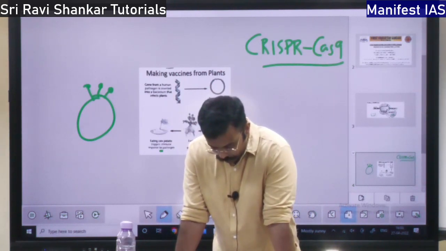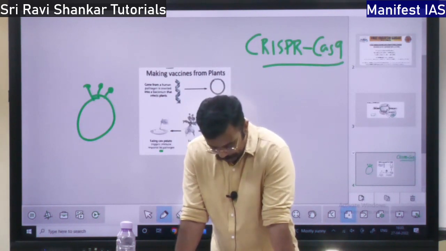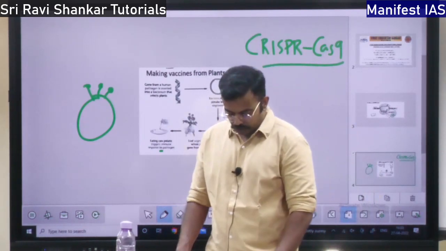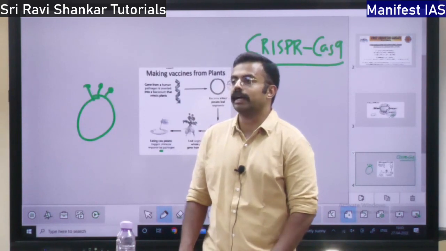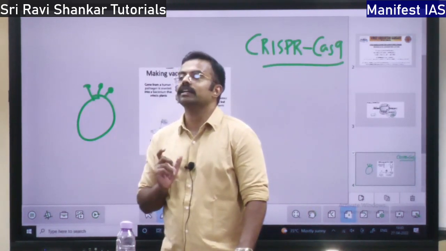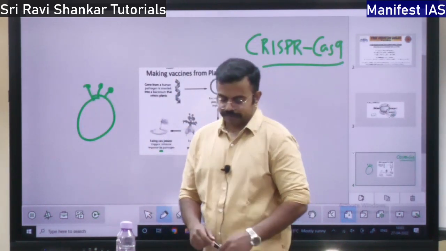Then it is fully synthetic. Fully synthetic and it is fully man-made, right? So it can be quickly manufactured, right? So it is fully synthetic and does not require a host for growth. It does not require any vector to transport. That is the advantages of mRNA vaccine.